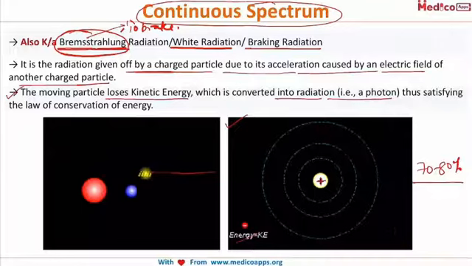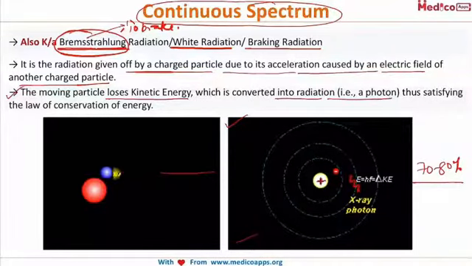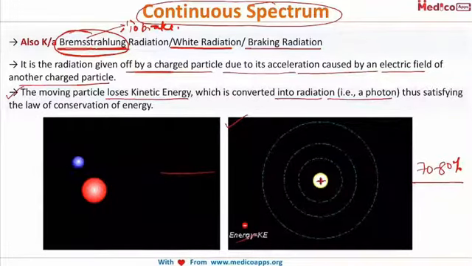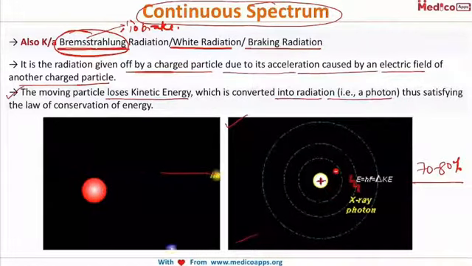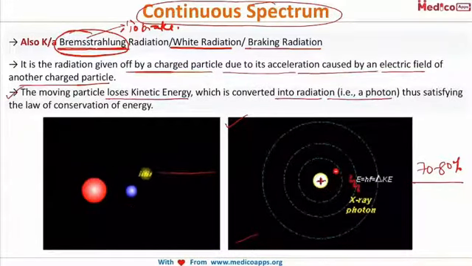So once again I am repeating, when the bombarding electron penetrates into the target, some electrons travel close to the nucleus due to the attraction of the positive charge and are subsequently influenced by the electric field. The paths of these electrons will be deflected and a portion or all of their kinetic energy would be lost, and this phenomenon is known as continuous spectrum or Bremsstrahlung radiation.